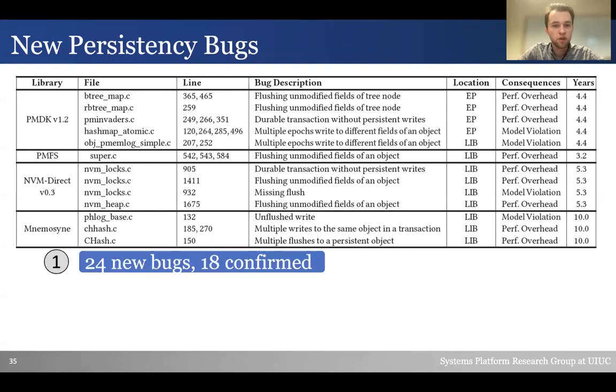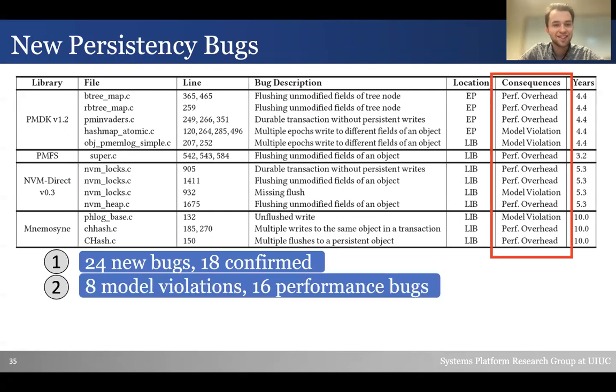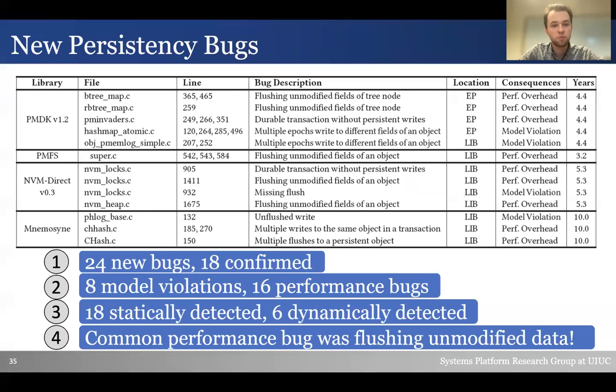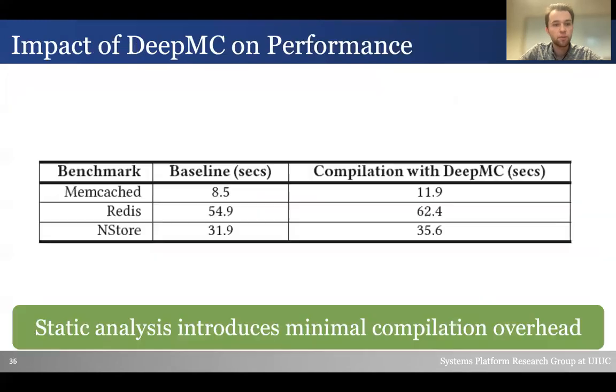From the 24 bugs, we confirm 18 with developers, and they break down as 8 model violations and 16 performance bugs. 18 of them were statically detected and 6 dynamically detected. We also find that the most common performance bug was the flushing of unmodified data, especially when certain conditions evaluate to be false, as was shown in the example. See the paper for more details on the new persistency bugs we find.